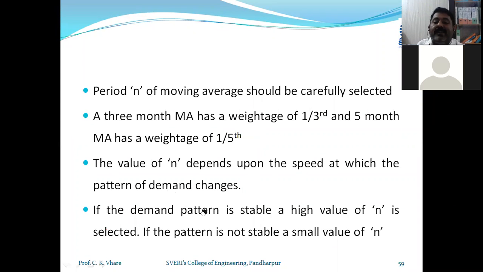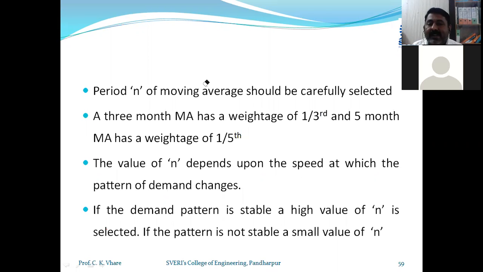If the demand pattern is stable, then the value of n can be selected. For example, if the demand pattern is 100, then 105, then 111, then 116, 121, 127, then approximately, with some fractional error, we can say it is approximately constant.